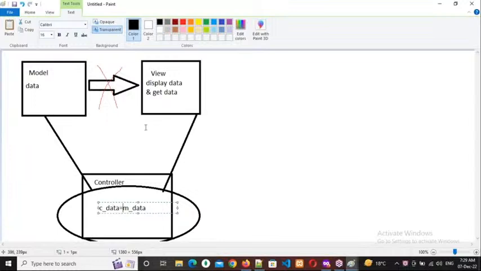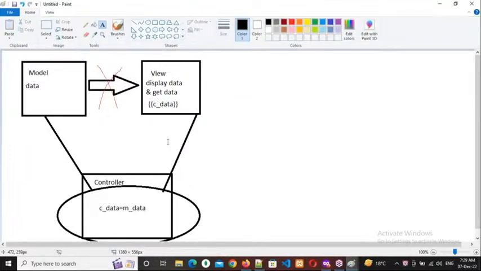And I will display this c_data in the view page here. So the data is available for the user also. Are you clear or not? Respond everybody. Ganesh, Prasad, Netaji, Shobha, Srinivas. Yes, sir.